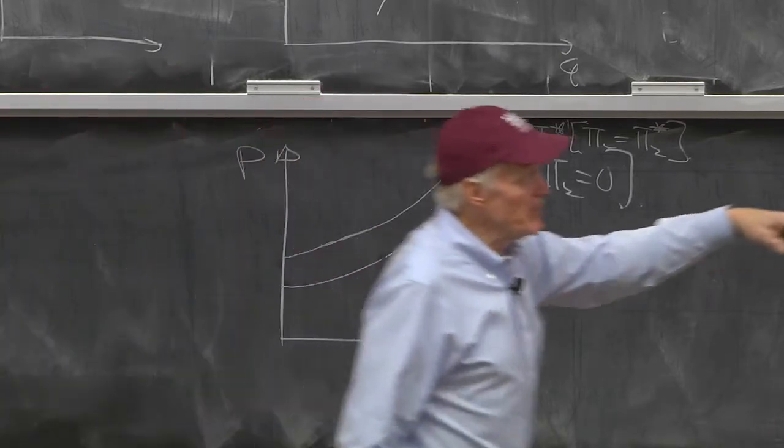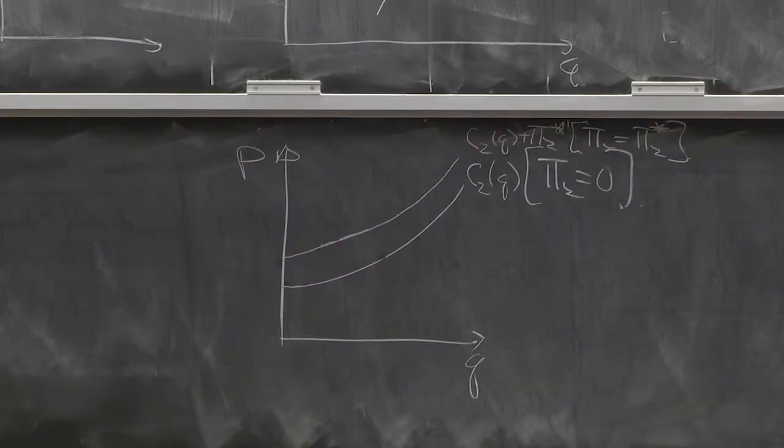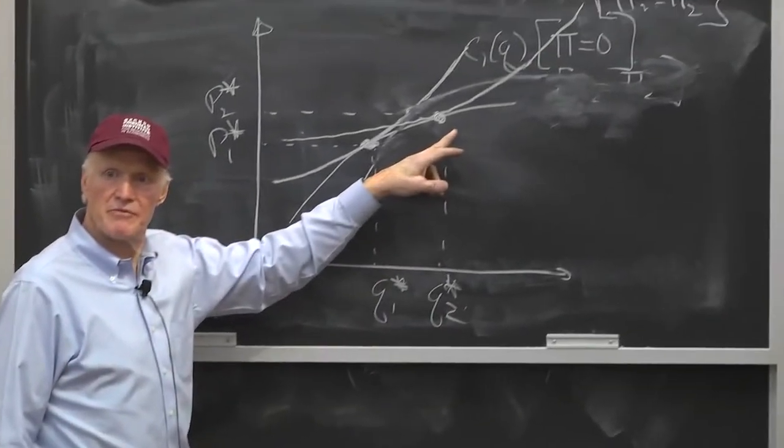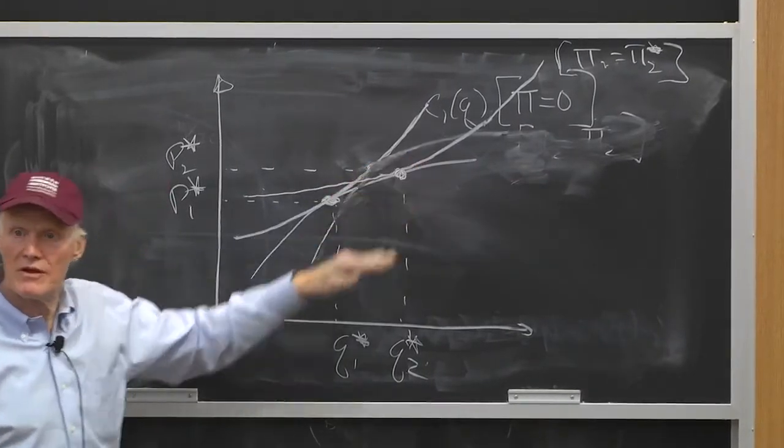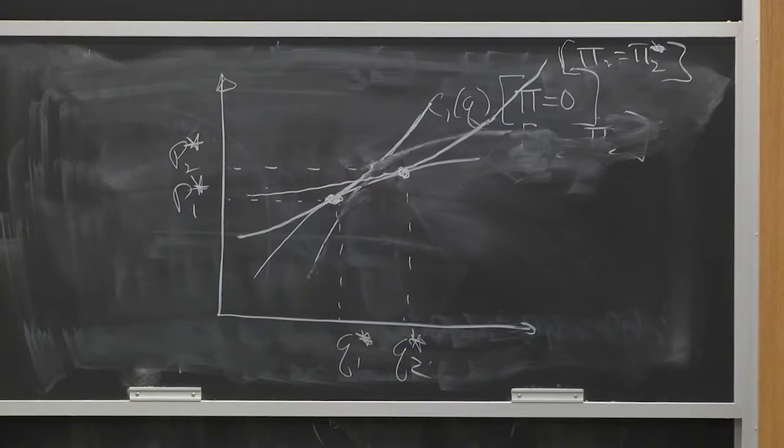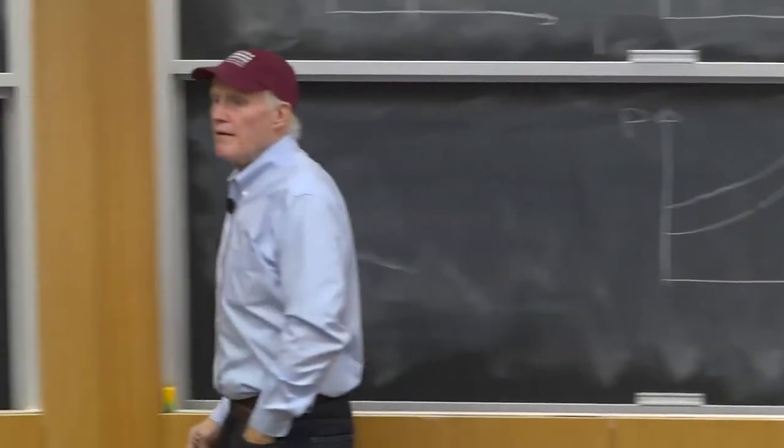So that's the curve that would be tangent here. That is, the zero profit curve would be down here someplace, right? Everybody, you see what I'm saying? The zero profit curves are down here, and they earn positive profits in equilibrium. Okay?